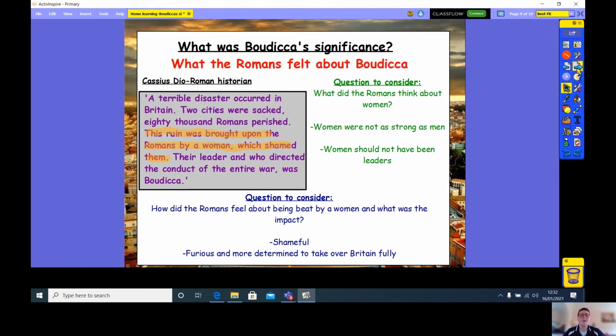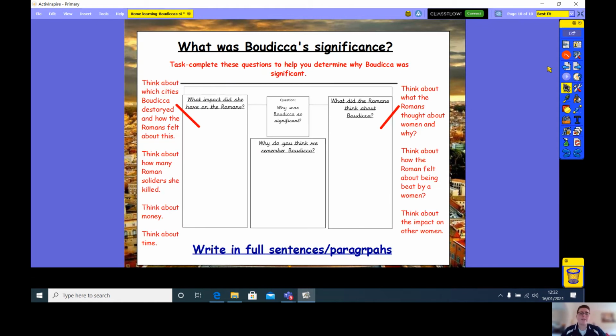Okay, so your task now is to complete the question of what was Boudicca's significance. Now on Teams, there is a worksheet that you can answer these questions on, or you can just write these questions down, guys, and then email it across to us. In order to answer the question of why Boudicca was so significant, we're going to answer these 3 questions.